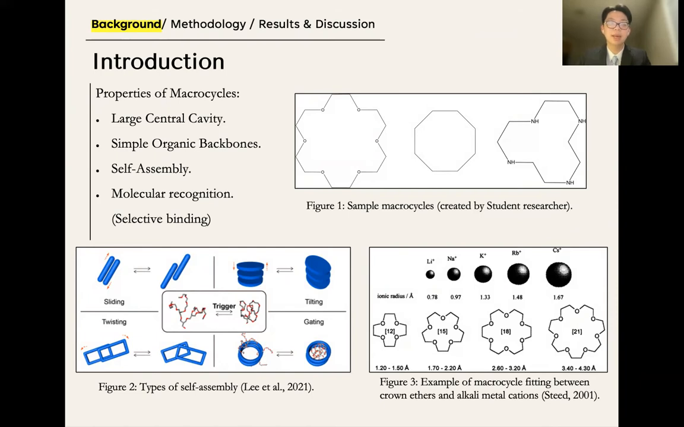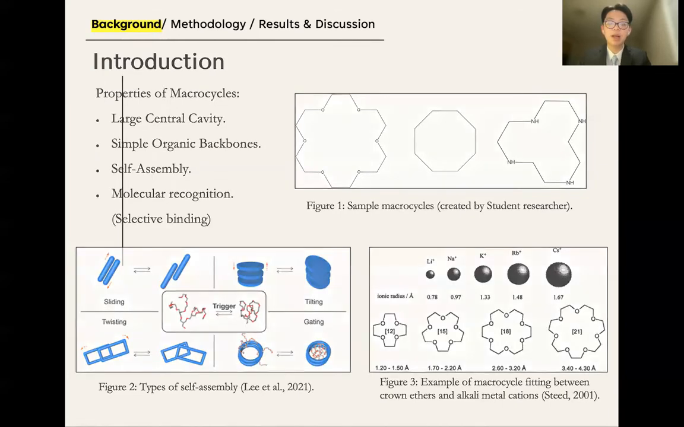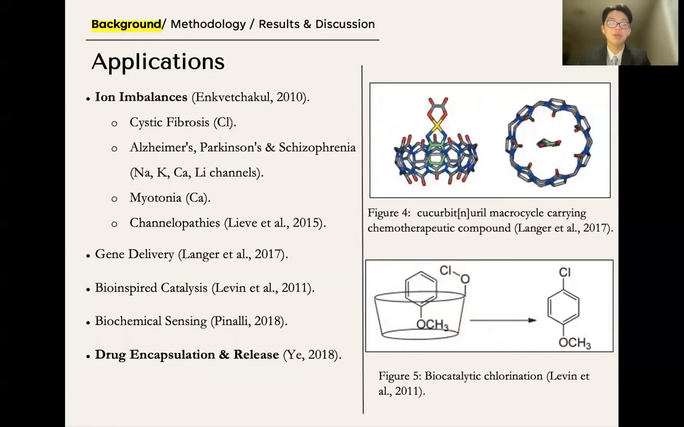They're useful in host-guest chemistry, which analyzes non-covalent interactions between a larger host compound such as a macrocycle and a smaller guest compound. Some potential applications for macrocycles include combating ion imbalances, which occur in cystic fibrosis, Alzheimer's, myotonia, and channelopathies, gene delivery, bioinspired catalysis, biochemical sensing, and drug encapsulation and release.